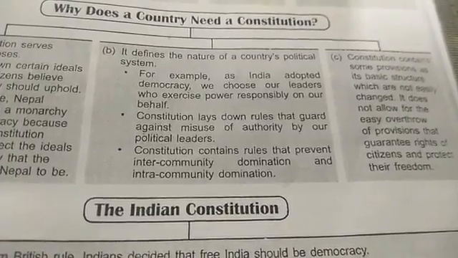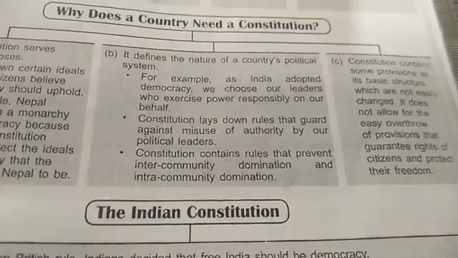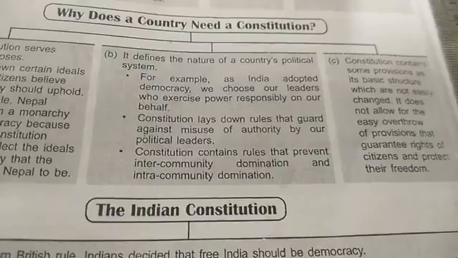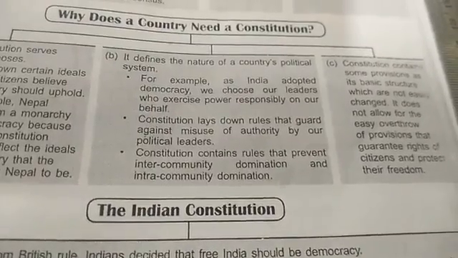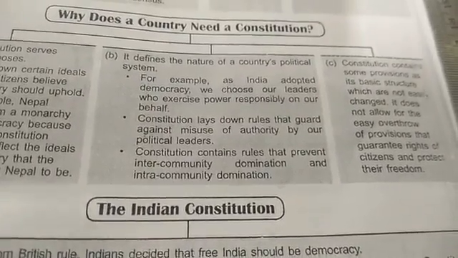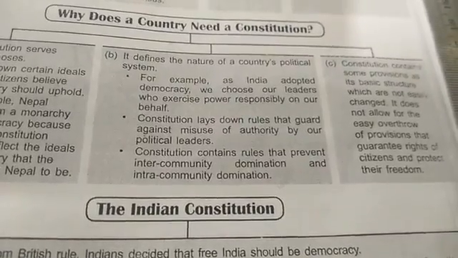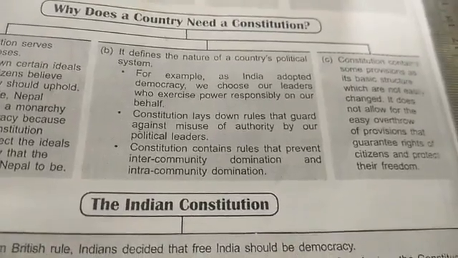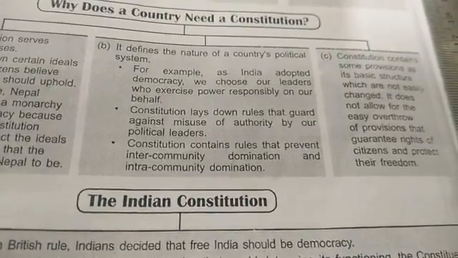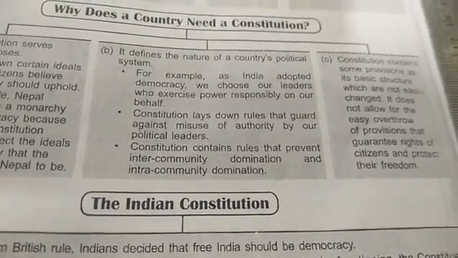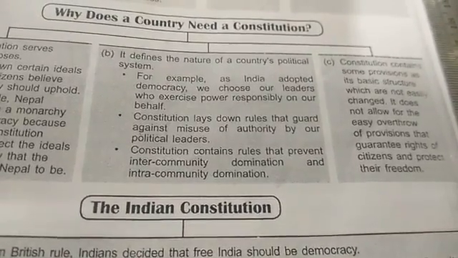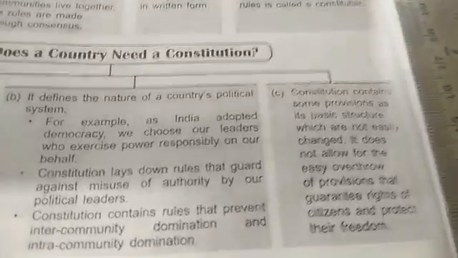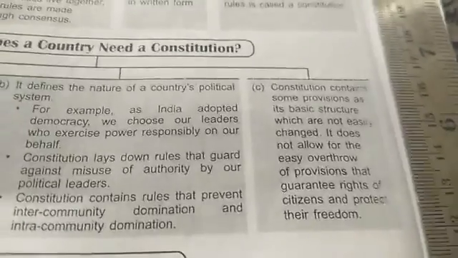So already we have three sections, that is legislature, executive and judiciary. They have their own power to work on individually, but again there are certain limitations set by the constitution, so they cannot misuse their power as political leaders. The constitution contains rules that prevent inter-community domination and intra-community domination. So here the communities are also looked after, which we will learn in the question answers. Inter-communities and intra-communities, what is it?